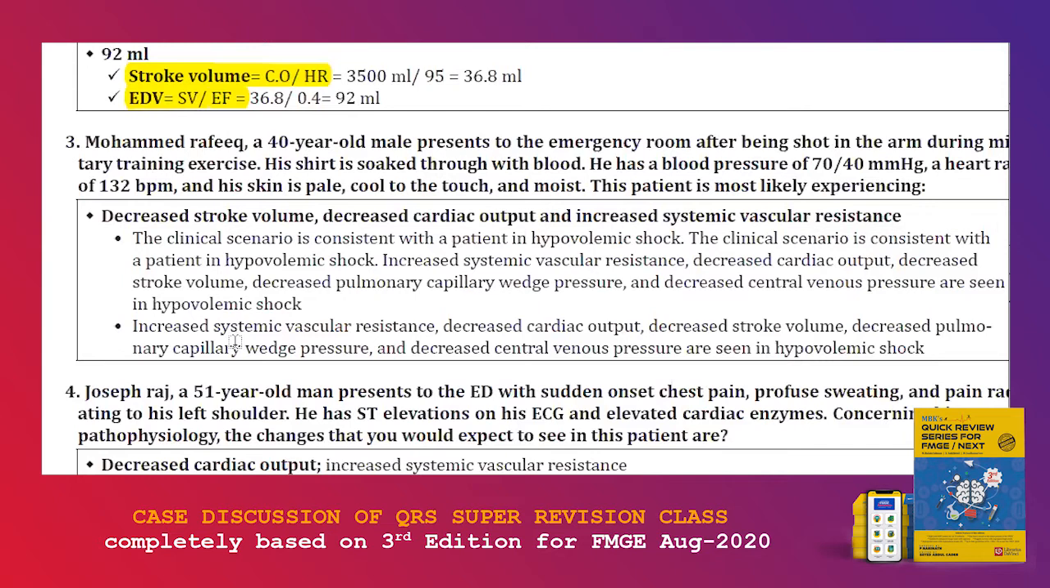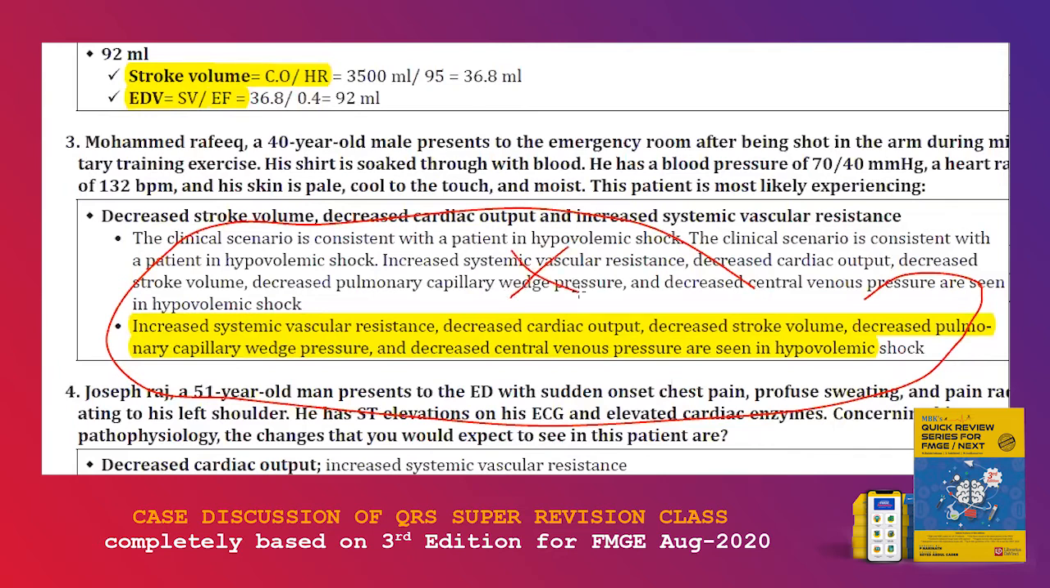In hypovolemic shock, the patient can have increased systemic vascular resistance, decreased cardiac output, decreased stroke volume, along with decreased pulmonary capillary wedge pressure and decreased central venous pressure. This is what you must memorize for your MCQ. This is a highly important point. Increased systemic vascular resistance, decreased cardiac output, decreased stroke volume, decreased pulmonary capillary wedge pressure, decreased central venous pressure are seen in hypovolemic shock.